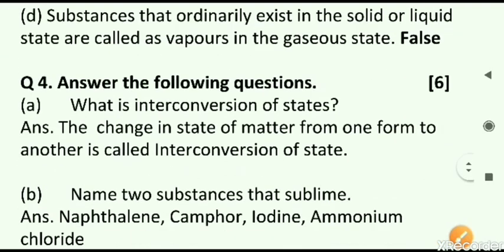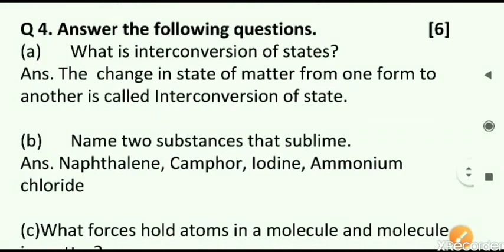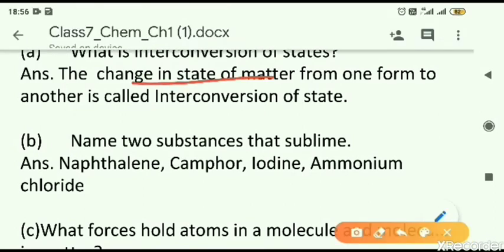Next, now you'll see these questions here, 2 marks for each. What is the interconversion of states? The definition is simple. Whenever there is a change of state of matter from one form to another form, it is called interconversion of state. For example, solid changes to liquid, liquid changes to gas, and gas changes to solid, and vice versa. So these are all interconversions of states.